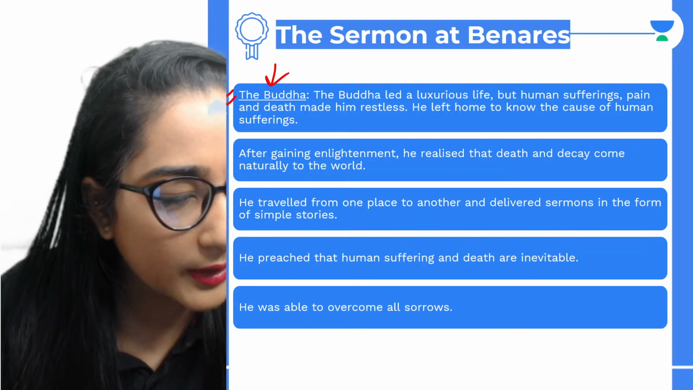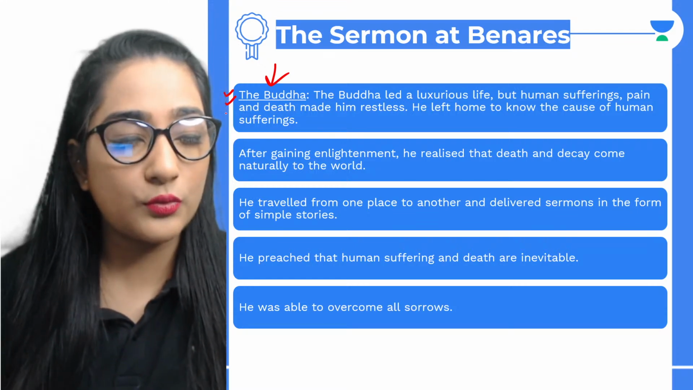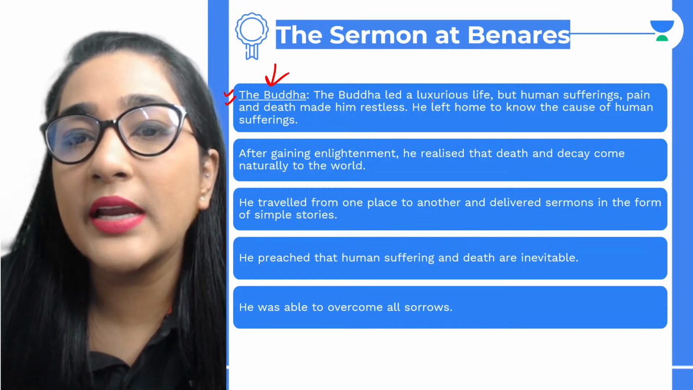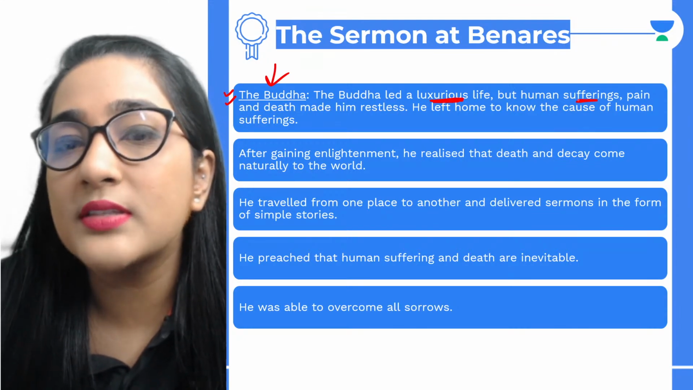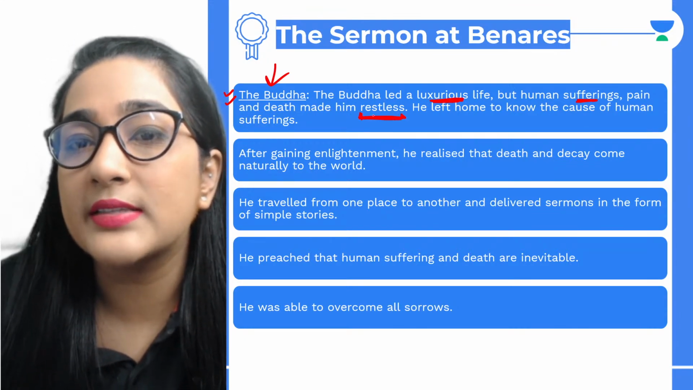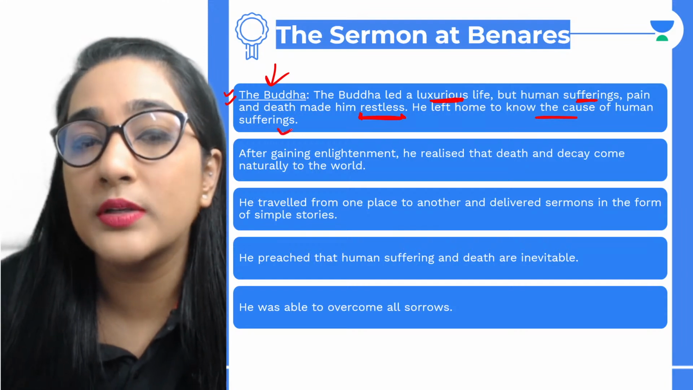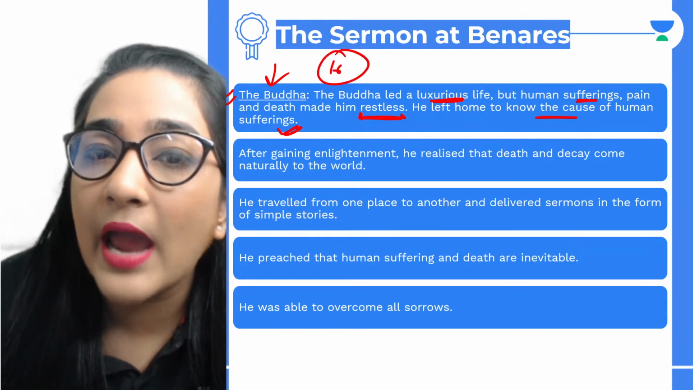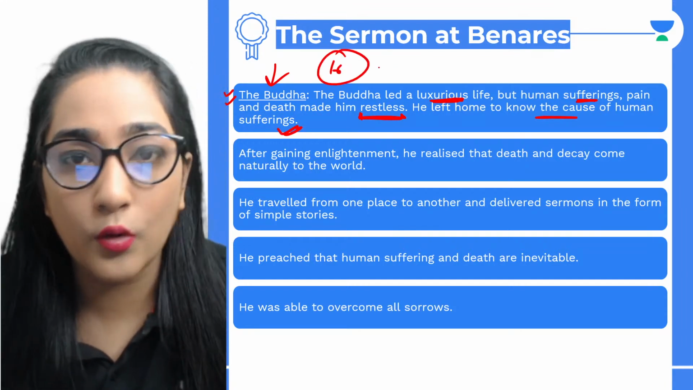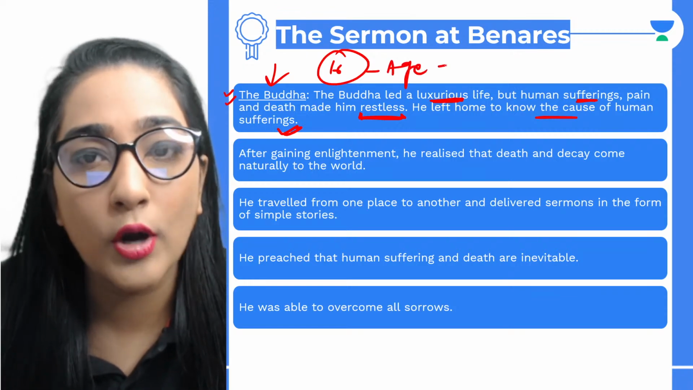Do you think being enlightened... All right, I'm coming to the next one. The Buddha led a luxurious life, but human sufferings, pain, and death made him restless. He left home to know the cause of human sufferings. He got married at the age of 16.